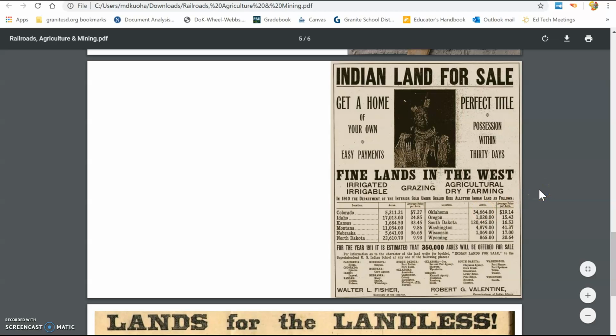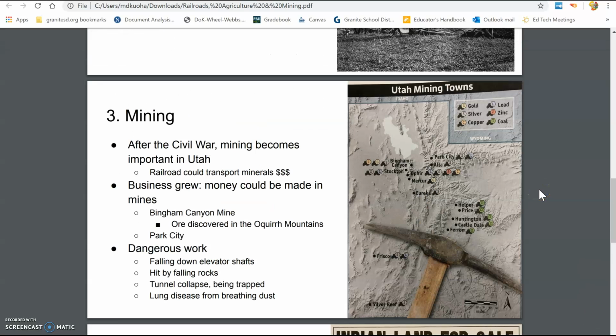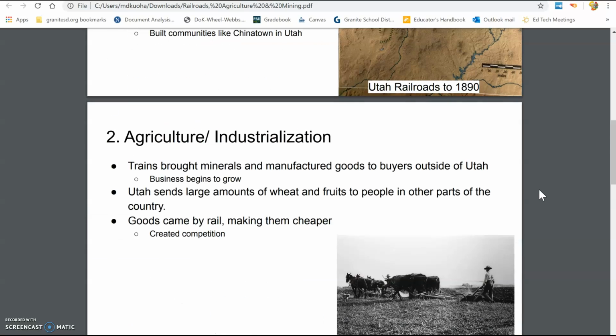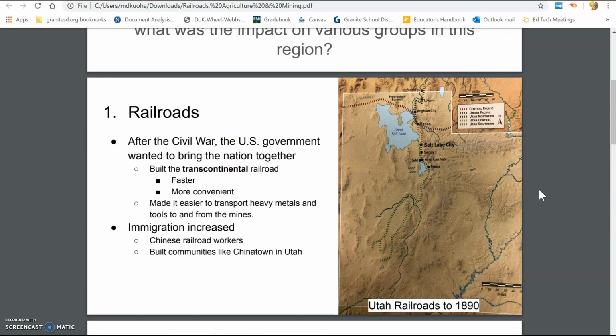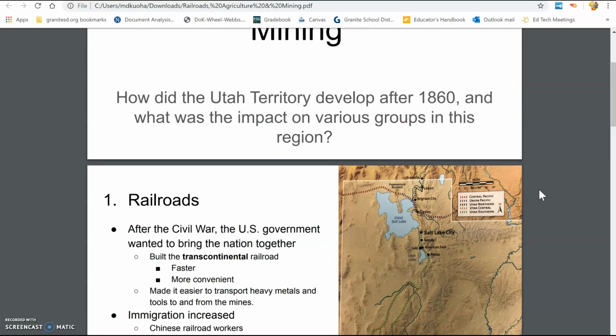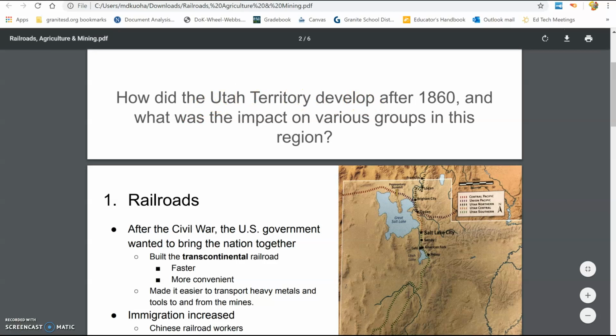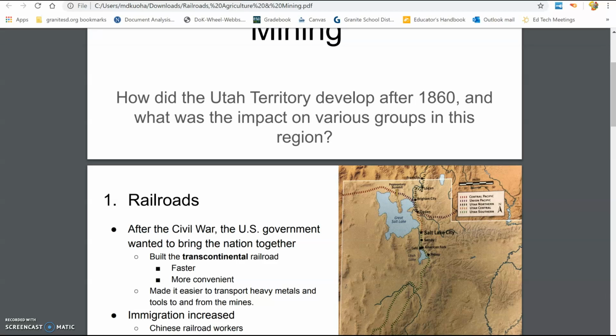Another question to think about is, how is mining, how is agriculture, and how is the railroad going to change Utah? Back to our essential question, how are those things going to change the groups that are already living in that area? How is the Utah Territory developing? What's going to change? Those are some really important questions you can answer as you do these slides and the reading.